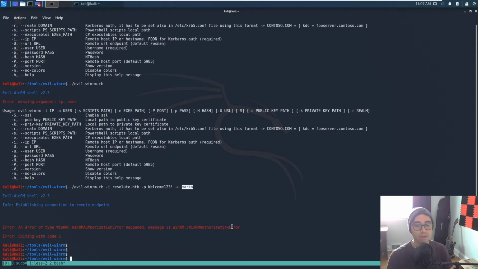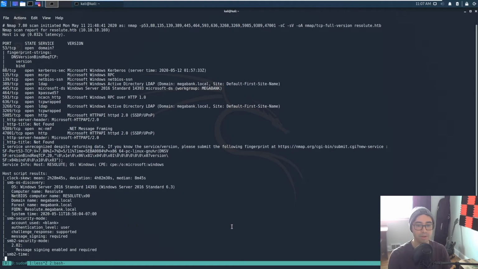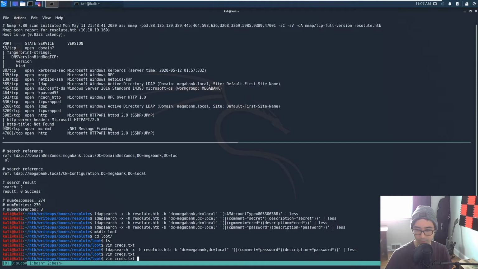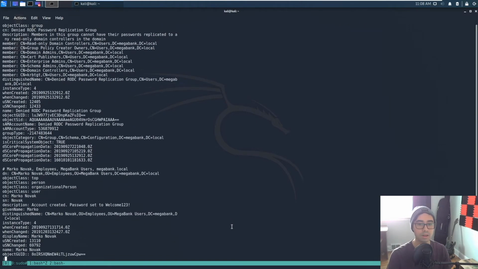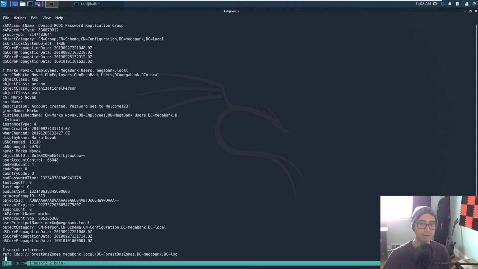So, when we go look at our query here, and we go find this description right here, we notice that, hey, the account Marco was created. Its password was set to welcome123. So the keyword is not to pay attention to this part, but to pay attention to this part right here where it says account created.